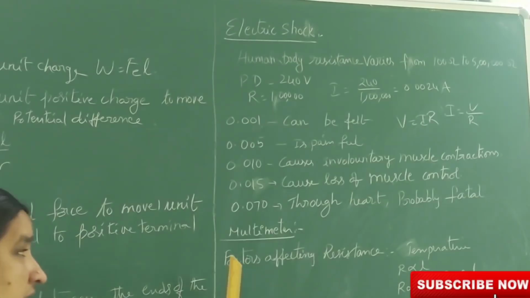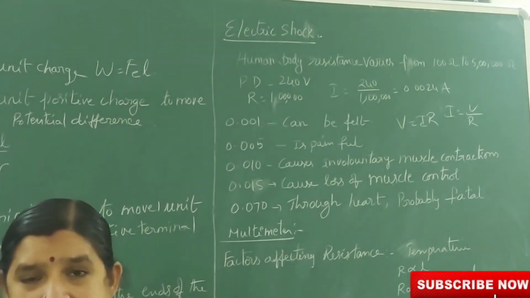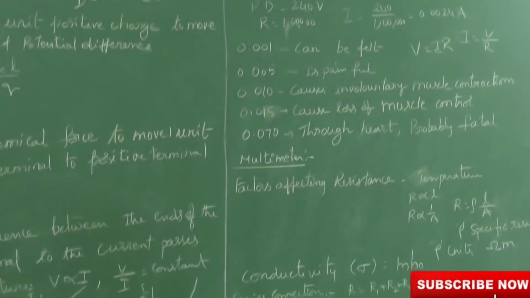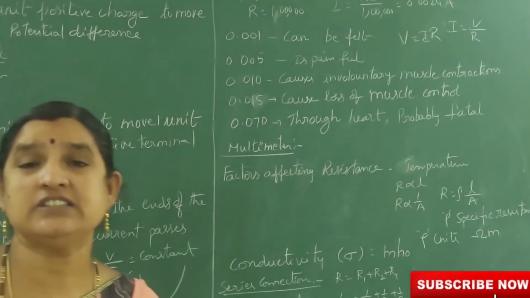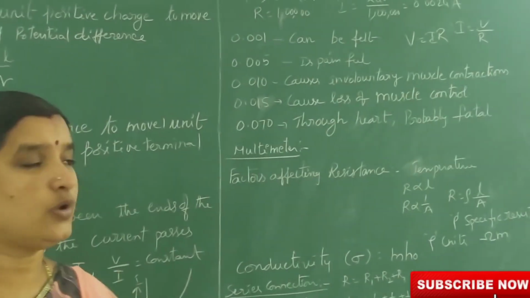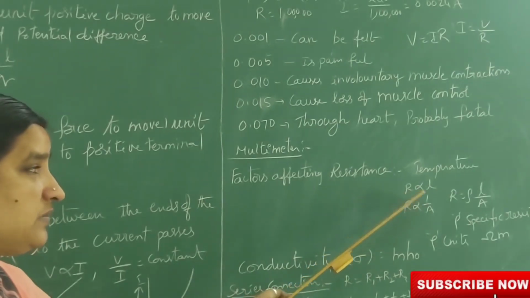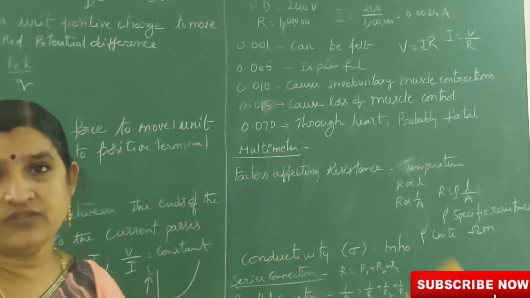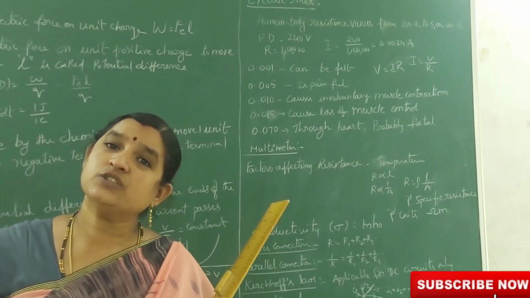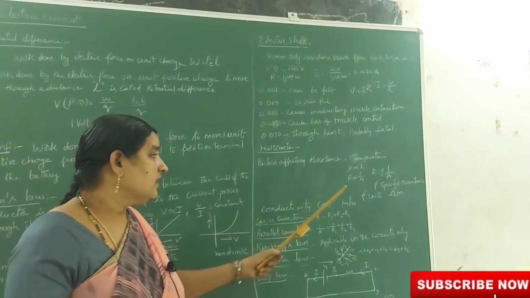Next, factors affecting resistance. First one is temperature. If the temperature becomes more, there is a change in its resistance also, resistance becomes more. R is proportional to L, the length of the conductor. If the length of the conductor is increased, the resistance also increases.